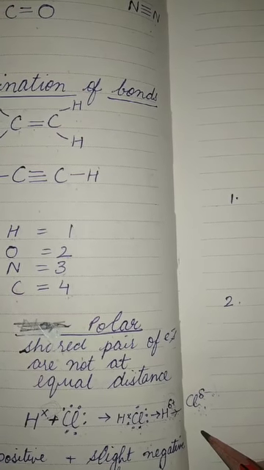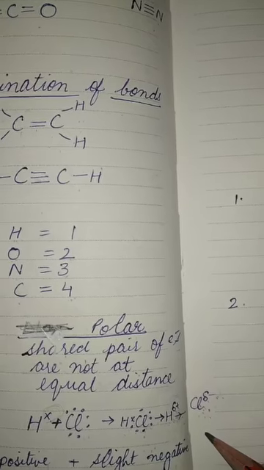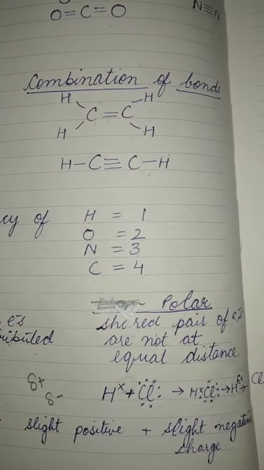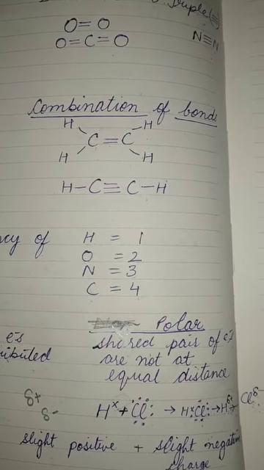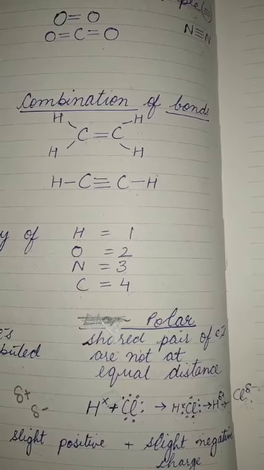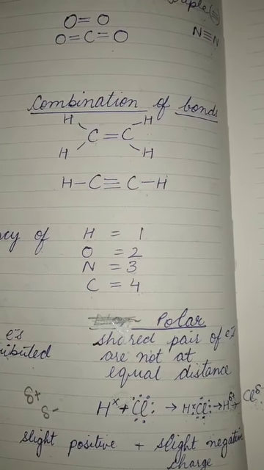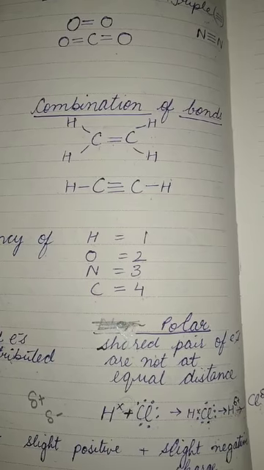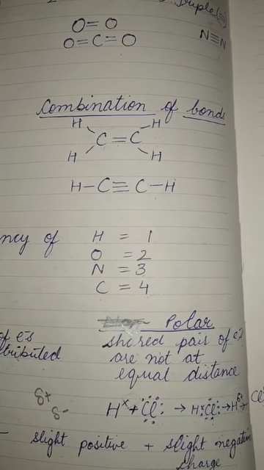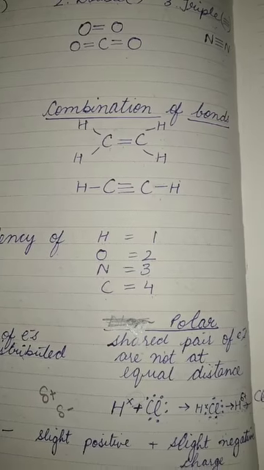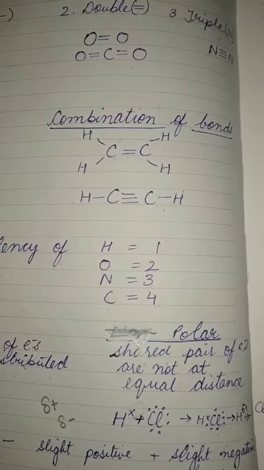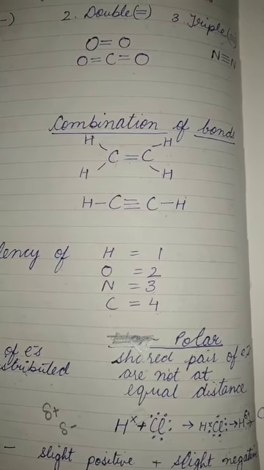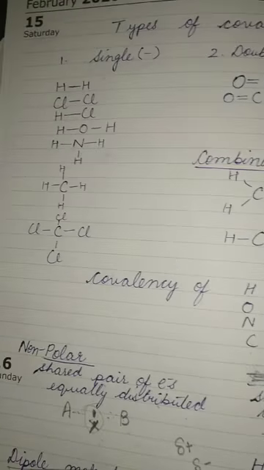So depending on the electronegativity difference between the two atoms: if the two atoms forming the bond have the same electronegativity, they will be non-polar. If there is a slight difference, they will form polar compounds. If the electronegativity difference is more than 1.7, they will form ionic compounds. And I have already told you about dipole molecules.